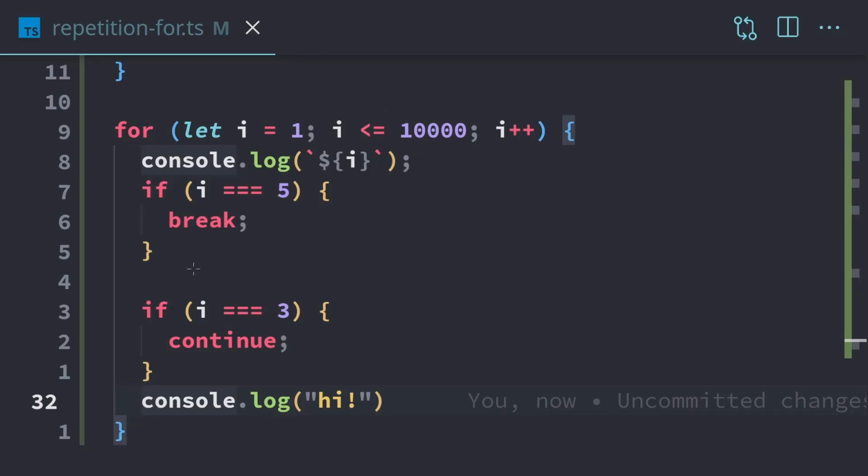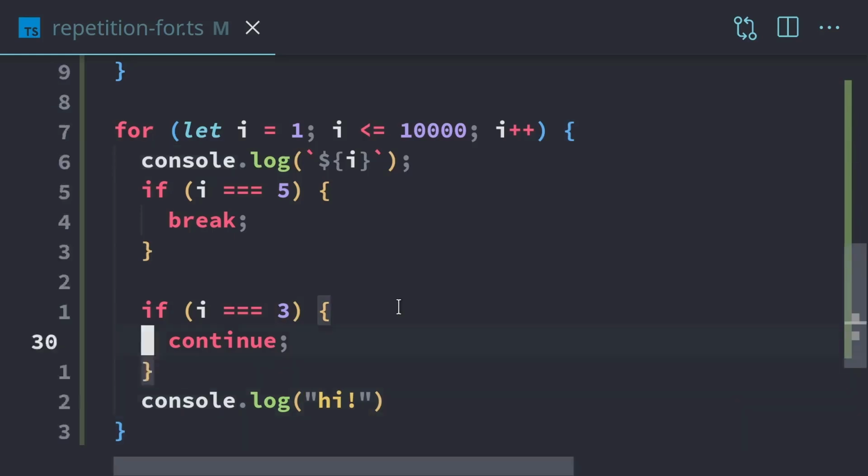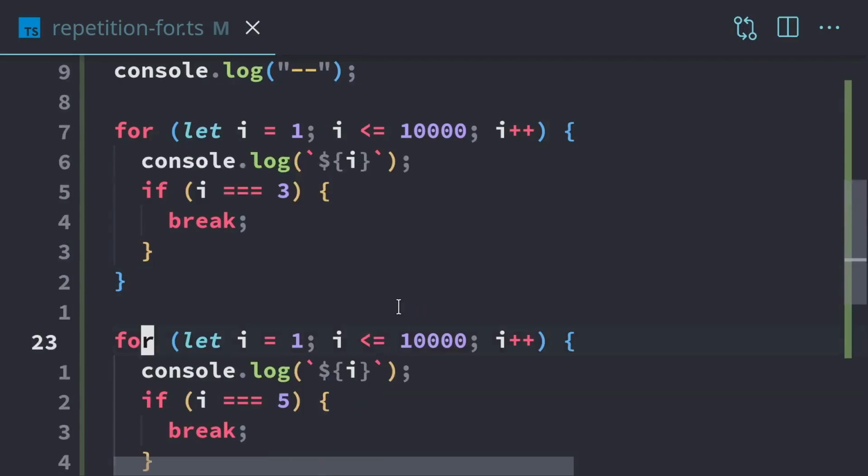It's sort of like break, except instead of exiting the entire loop, we just exit the single iteration that we're working on. So in this situation, it'll break at 5, so that we won't go any higher than 5. And when we get to 3, we're not going to log high. So we should see high only 4 times. We're going to execute this, add a little bit of space again.